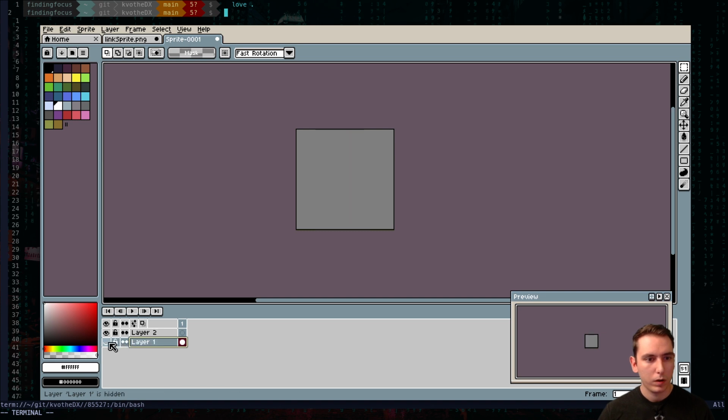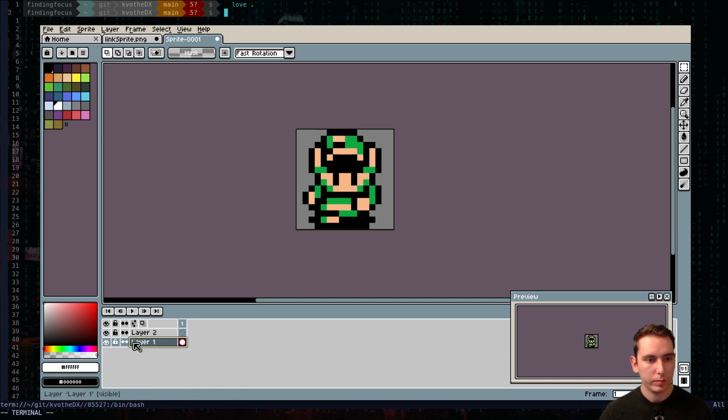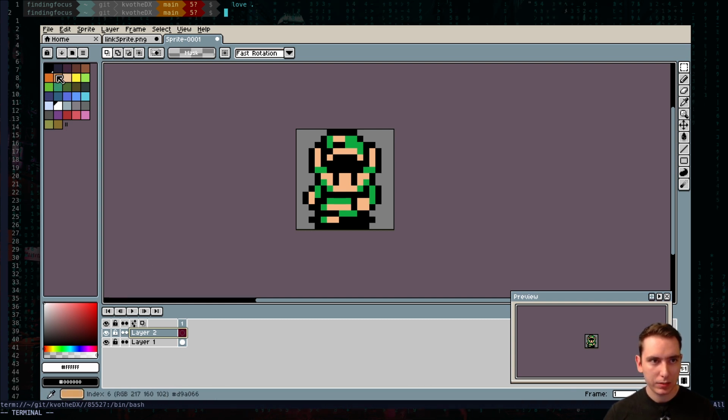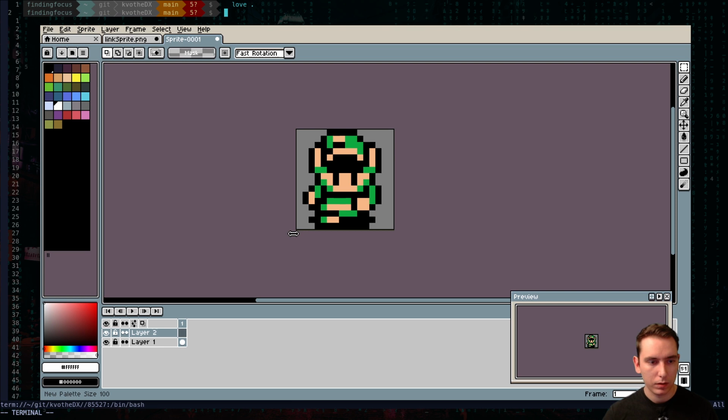So we've got this new layer so we can draw our own character over top of this. Kavoth has red hair. We need the Game Boy palette. It'd be nice if we had the Game Boy Color palette right here, so maybe we can do that.